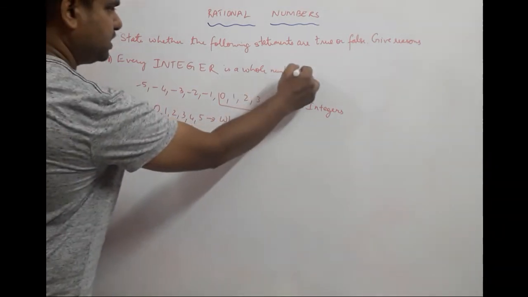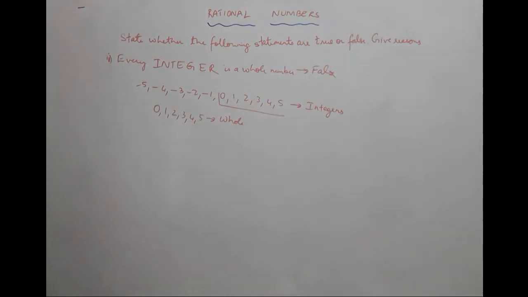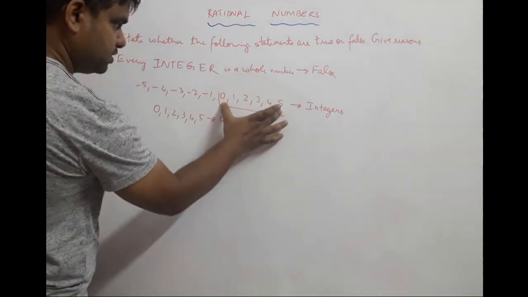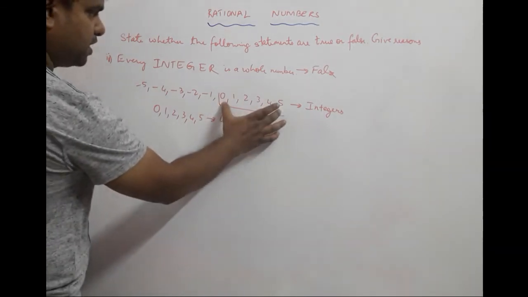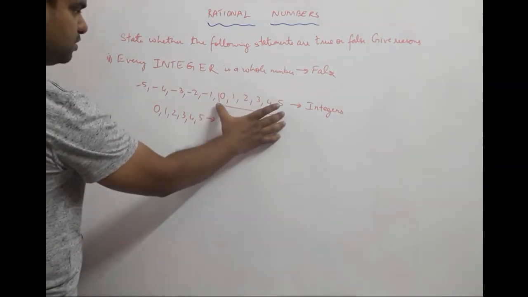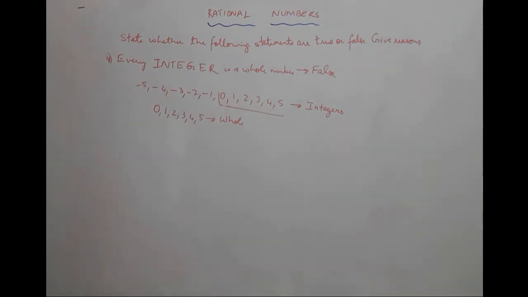Therefore, we can say that this is false. Every integer is not a whole number. But we can say every whole number is an integer, because these are part of integers. Whole numbers begin only from 0 and integers begin from the negative side.